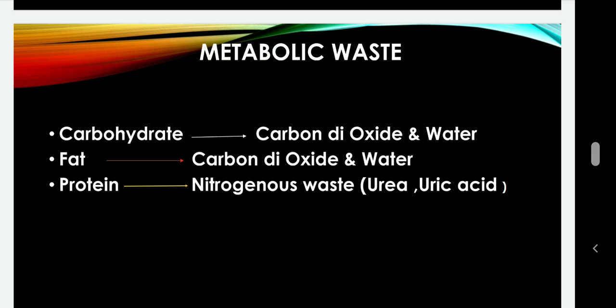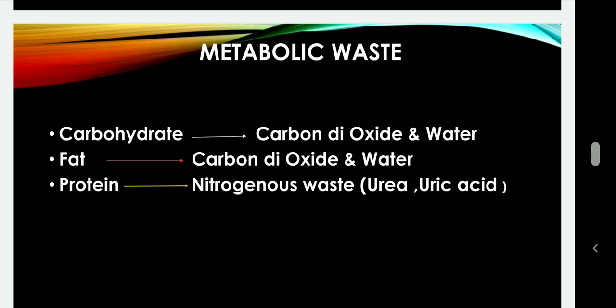Similarly, we have fat. We do metabolism of fat, and after the metabolism of fat, we produce fatty acid and glycerol. But even after that, we produce carbon dioxide and water as a final toxic waste. This carbon dioxide and water is also removed from our body because these are toxic waste. If they accumulate in your body, they can create a lot of problems. That is why when your kidney is not able to function, you have to undergo dialysis, because now your body is accumulating toxic waste.